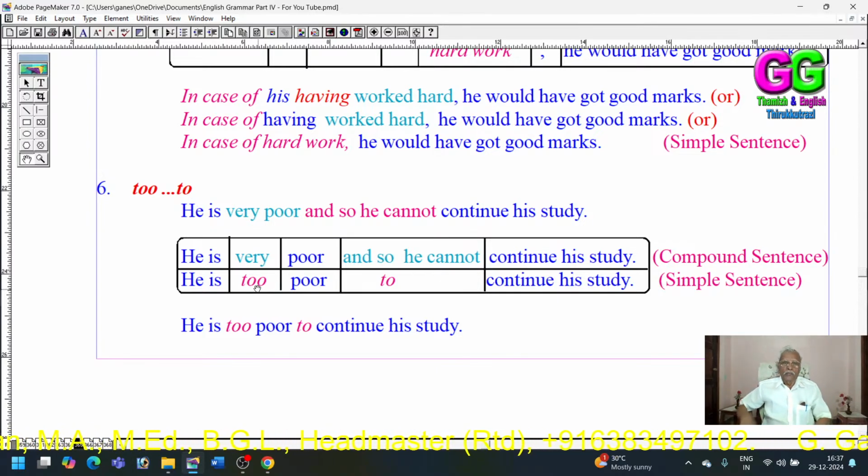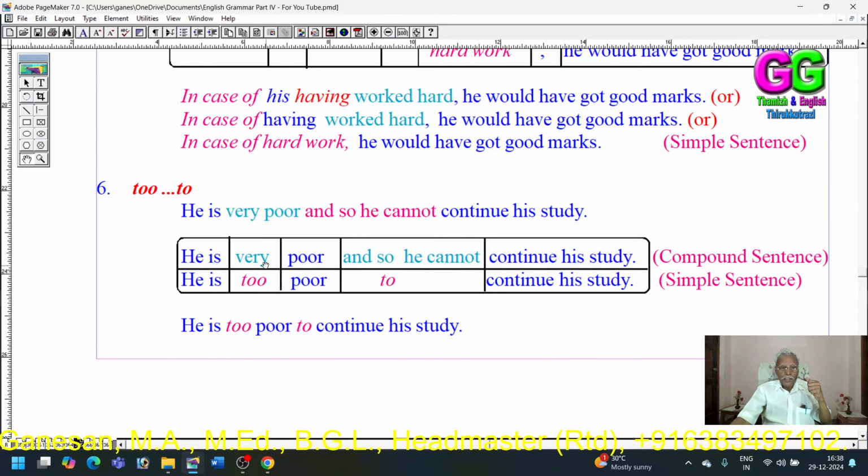Very, the compound adverb, has been replaced by the simple adverb "too". Secondly, the compound conjunction "and so", and the subject and the verb following it, "cannot" or "could not", these four words should be replaced by the conjunction "to".